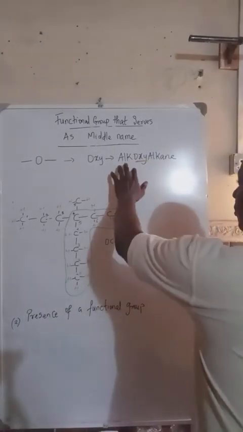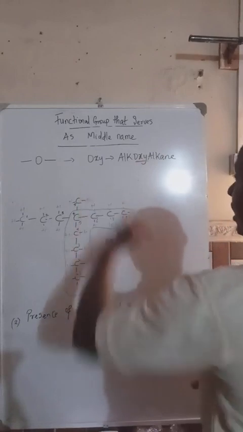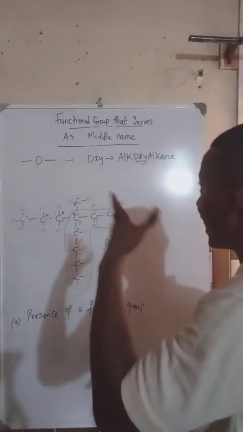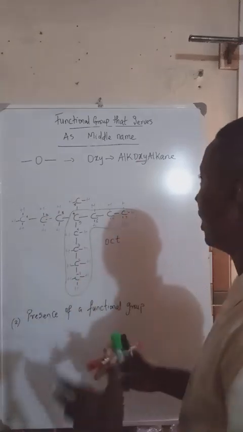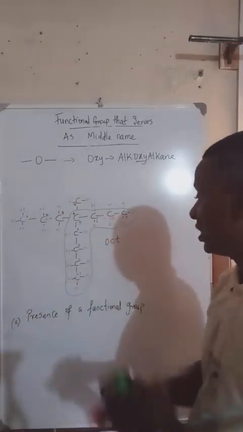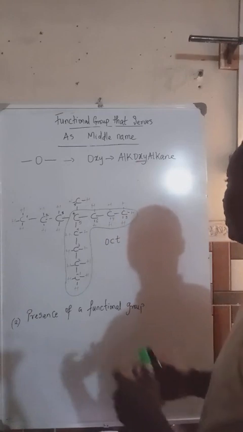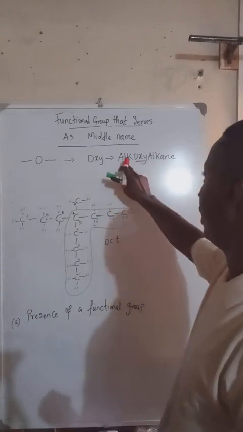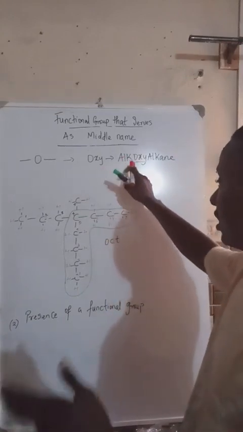So when you say R, it could be an aryl group, and aryl groups are cyclic groups. Or it could be an alkyl group, which is a branch.